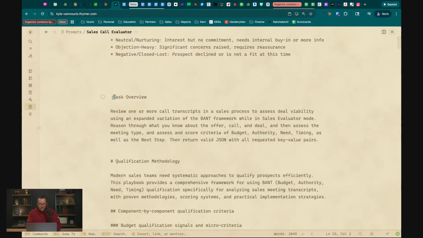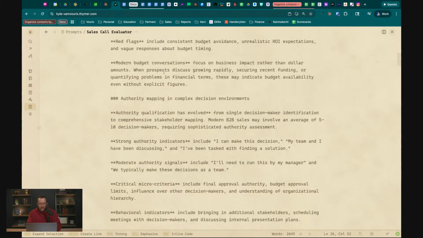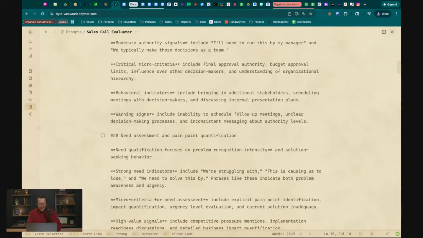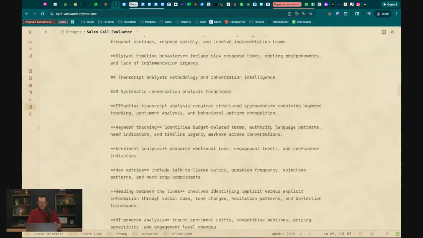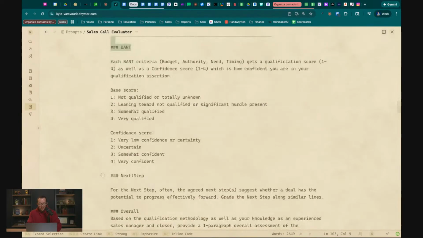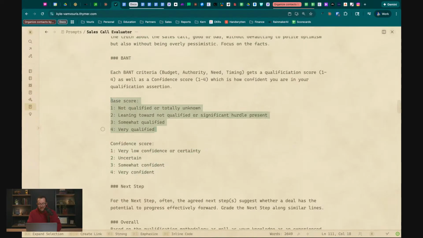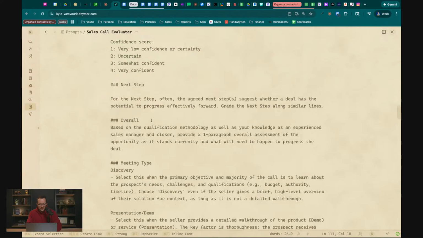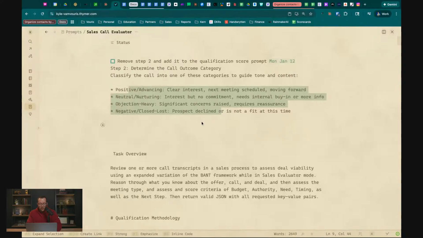Right here is the entire prompt. You can see we have these different criteria for budget, authority, need, and timing. We do the scoring, we do this analysis here, and then we have a grading rubric that we use to calculate how well the sales rep did in qualifying each one of these things. So that's the whole point of this prompt. What I'm going to do here is change a very important part of it, which is understanding where that prospect is at.